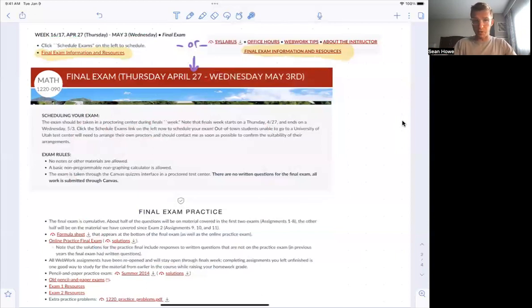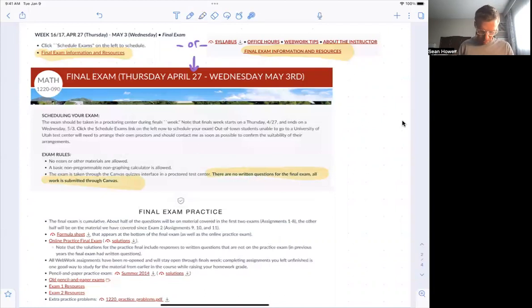You'll, of course, be allowed to have scratch paper, and the scratch paper you use will just be collected and destroyed at the end of the exam. So again, no written questions on the final exam. You won't turn anything in except what you submit on Canvas during that exam. It still needs to be taken in the Proctor Test Center. Okay, good. That's the biggest thing.